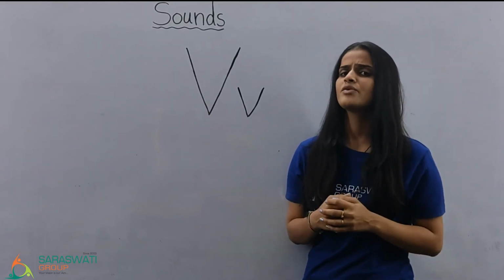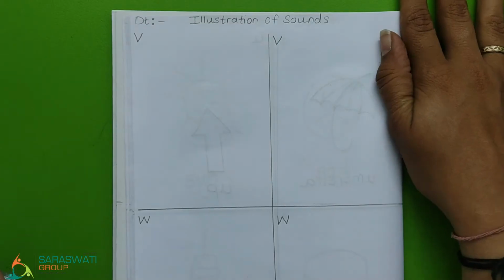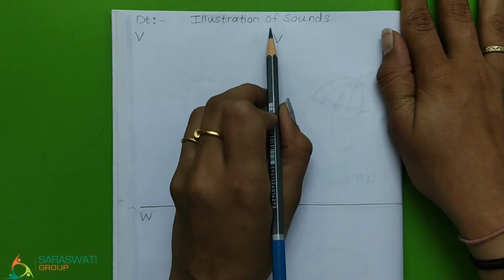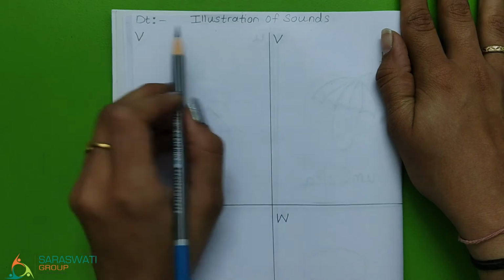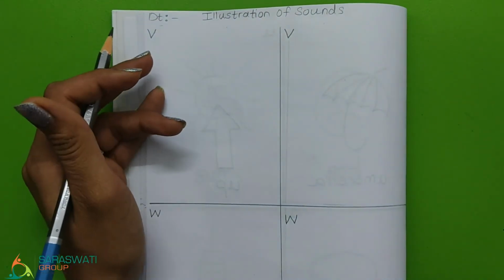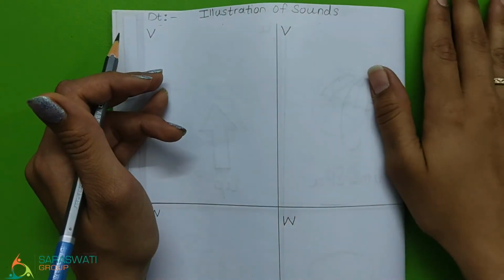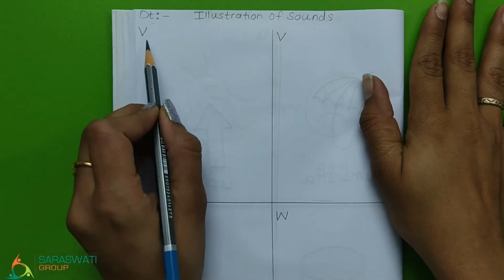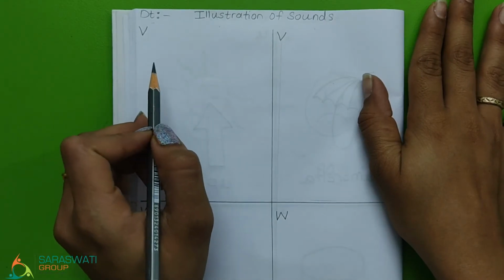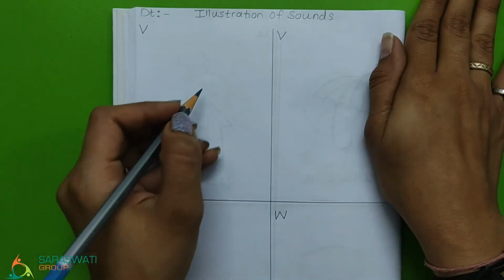Now Didi will give you the demo for illustration. So kids, Didi has taken a blank book and Didi has written illustration of sounds, and on the left side today's date. Okay kids, and draw 4 boxes this way. Now Didi will do the illustration of sound. So see towards it.